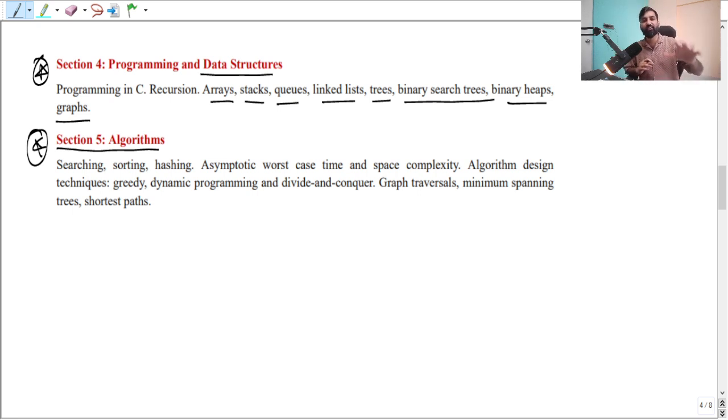So programming in C, recursion, arrays, stacks. See, arrays and all, linked lists and all, everything is based on the same notion with little modification, right? Index based addressing modes. The model of computation, I think many of you know, right? So please understand those things. So what you can do here is spend around, I will suggest you just spend 1 week on programming.